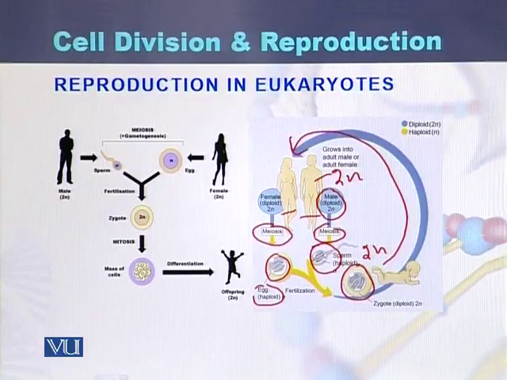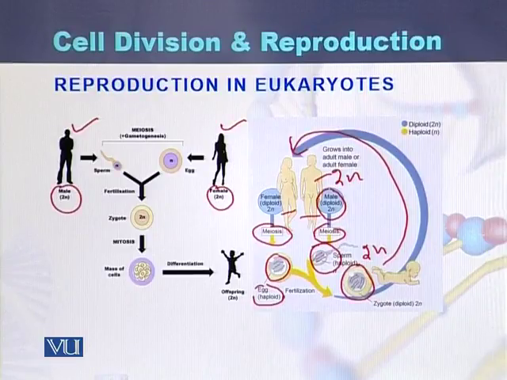On the other hand, we can also see that there is a male and female. Both are 2n. Male is 2n, female is 2n. But in their sex cells, they have a single n, 1n. Here 1n is in the sperms, and in the case of female, 1n is in the eggs.